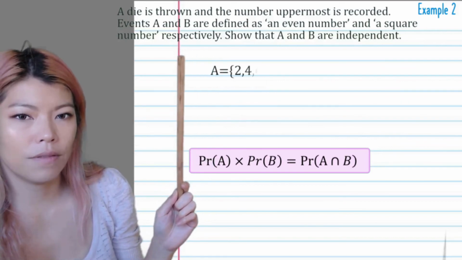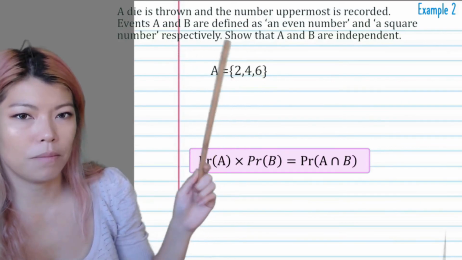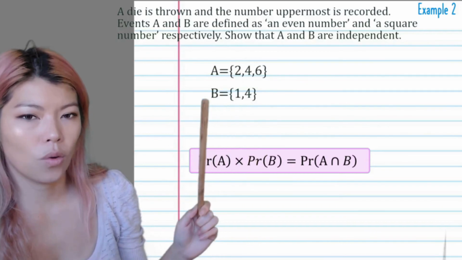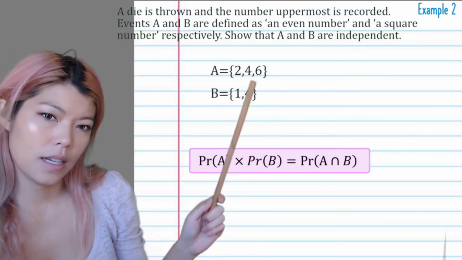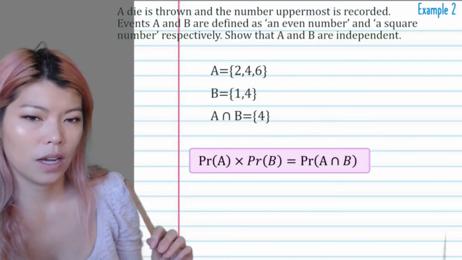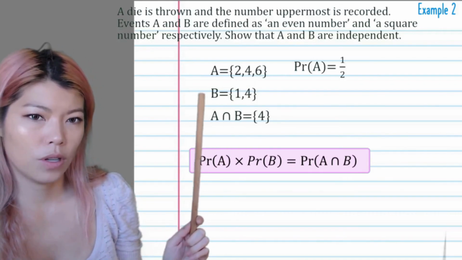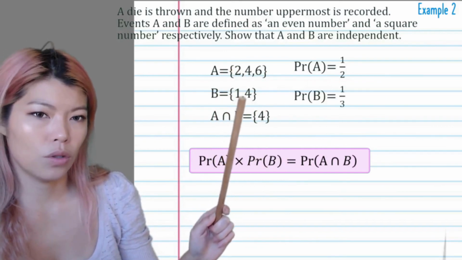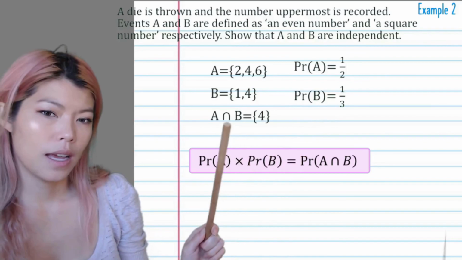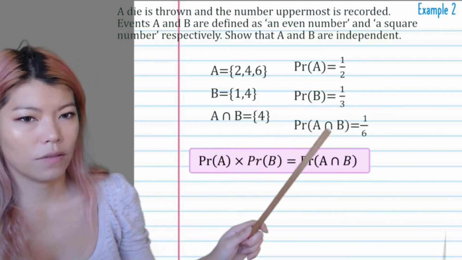So A is even, so that's 2, 4, 6, and B is square. Only 1 and 4 are square numbers. So what is the intersect? The intersect is just a 4, so one number. And now we do the probability. Probability of A is 3 out of 6, which is a half. B is 2 over 6, which is a third. And the intersect is 1 out of 6.